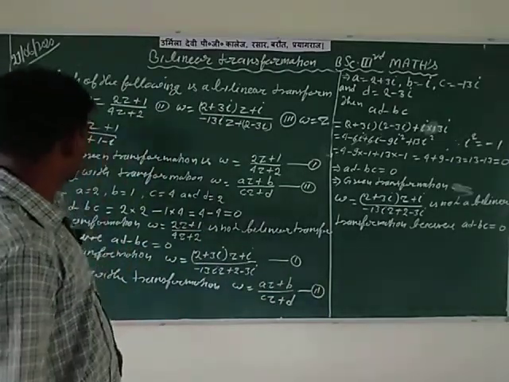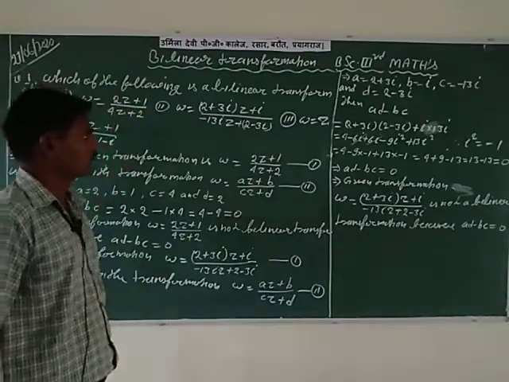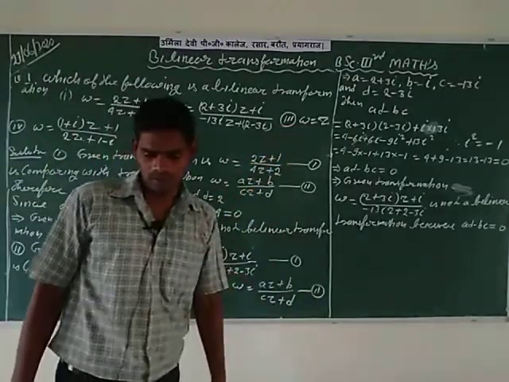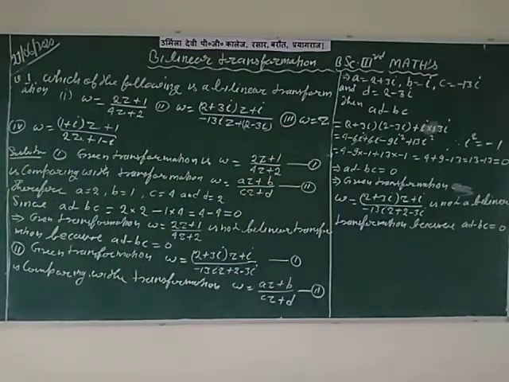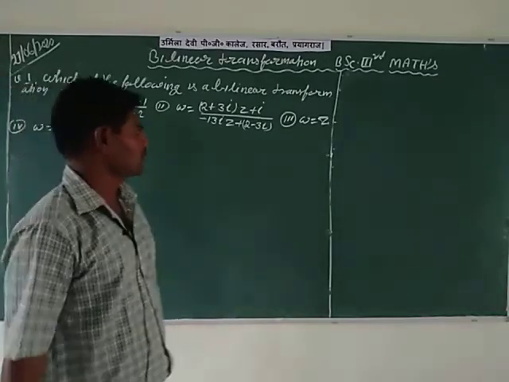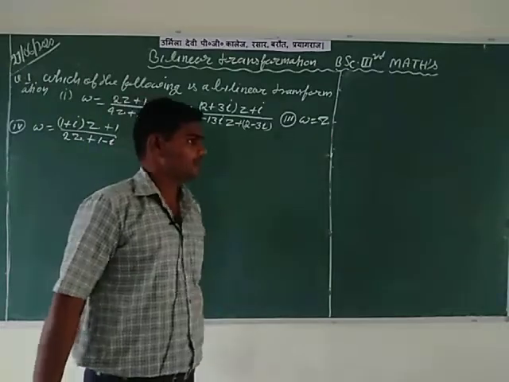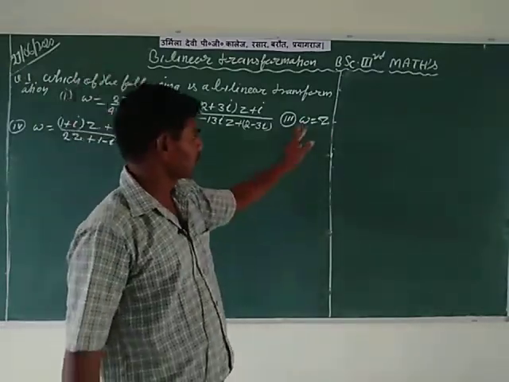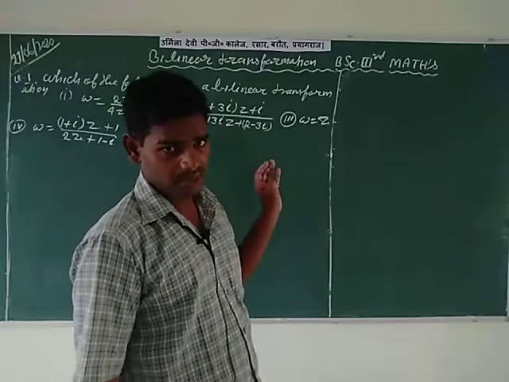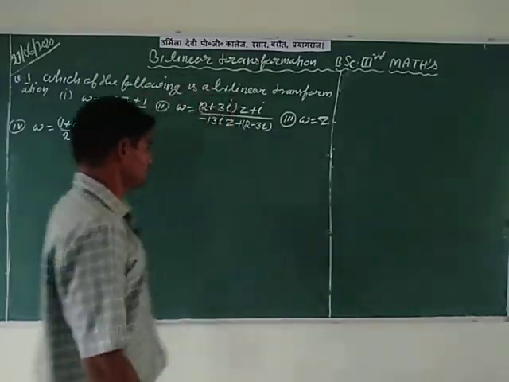So here two questions are completed, first and second. After that, consider the third question, which is W is equal to Z. It is a very important question for bilinear transformation, and in the examination it is asked minimum 2 or 3 times. So W is equal to Z.